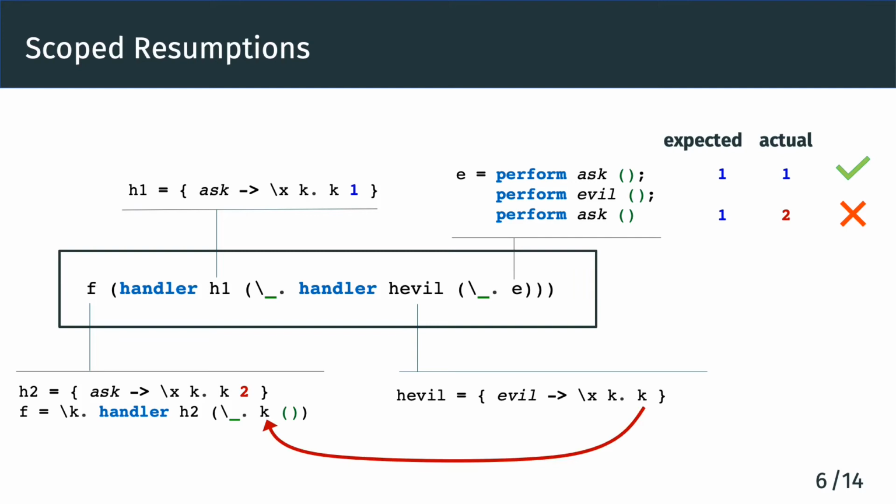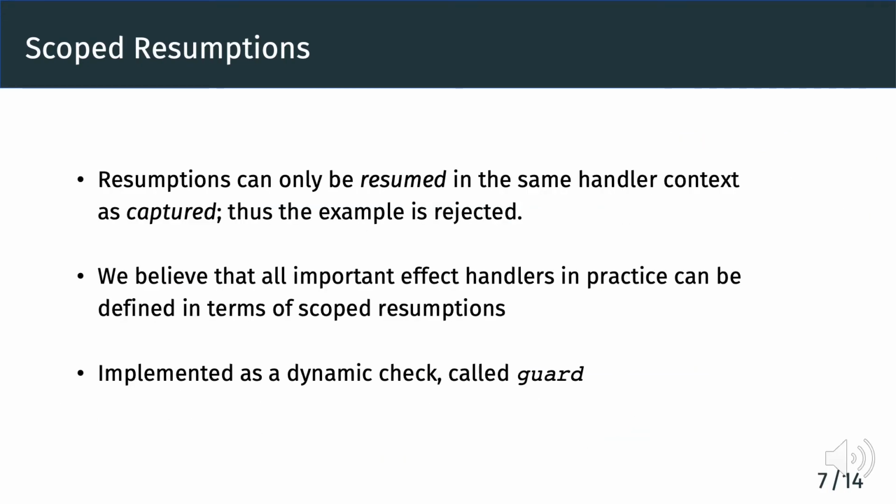Note in this example, k is captured under a handler context with h1 and is resumed under a different handler with h2. This is very powerful, perhaps too powerful, as it can interfere with the ability to reason about the program. We define the notion of scoped resumptions as a restriction of general effect handlers, where resumptions can only be applied in the very scope of their original handler context. Thus, the previous example is rejected under scoped resumptions.